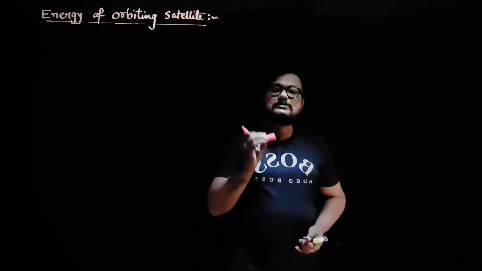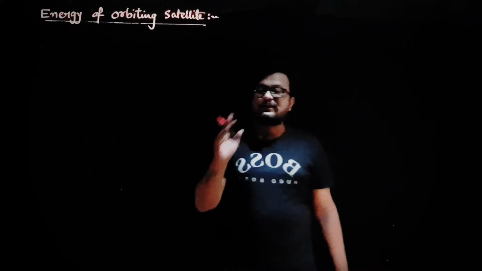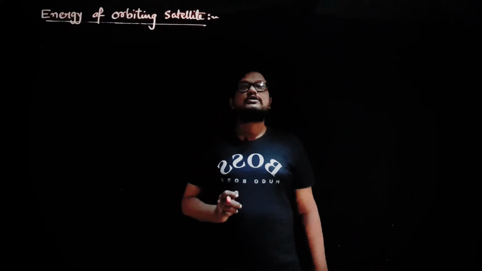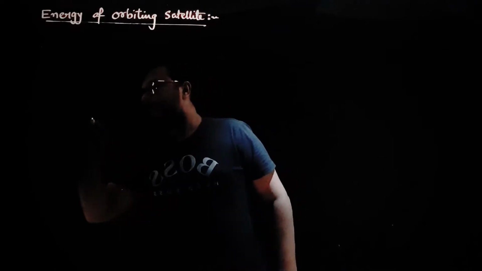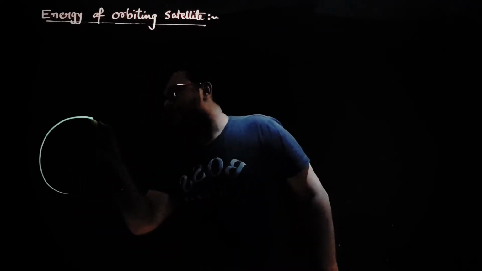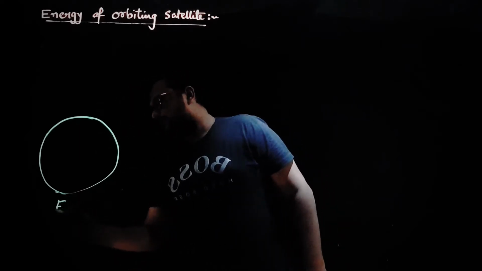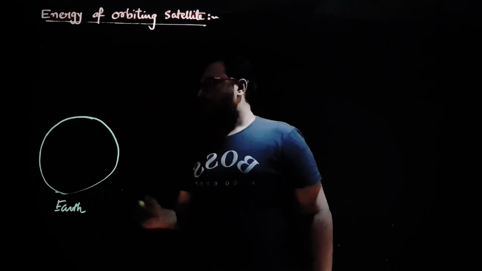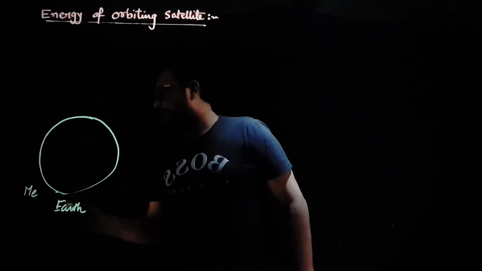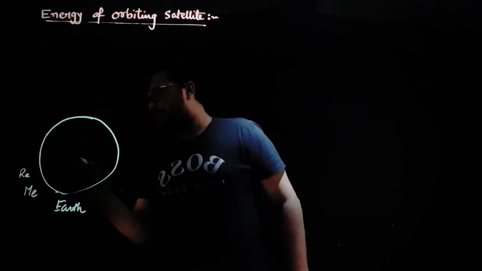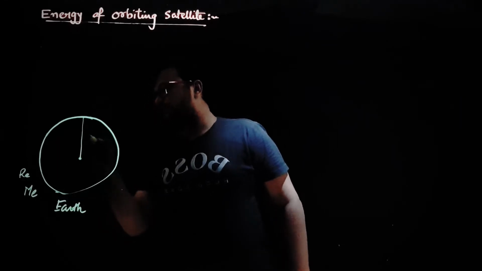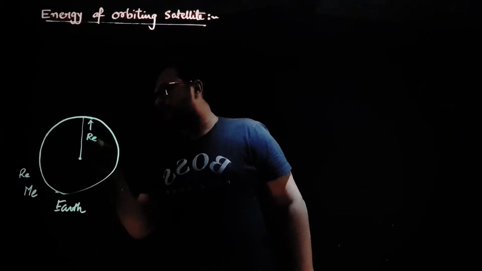Energy of orbiting satellite. Now when a satellite is orbiting around Earth, the necessary centripetal force is provided by gravitational force of attraction. Suppose we consider Earth over here, okay, this is Earth having mass Me. Let mass of Earth be Me and radius of Earth be Re. So from center to this position, this distance is radius of Earth Re.